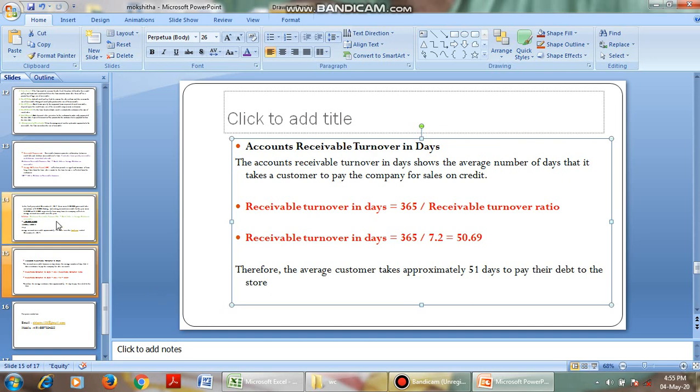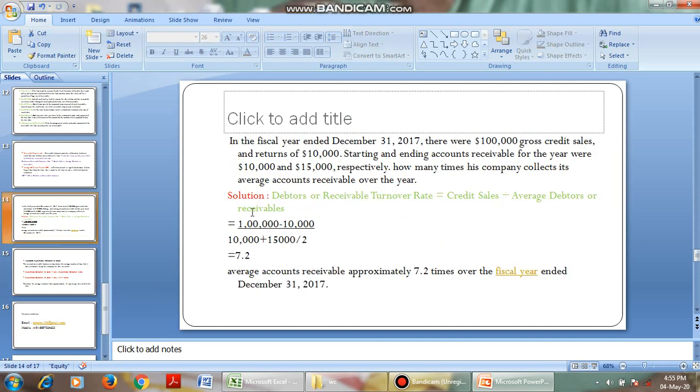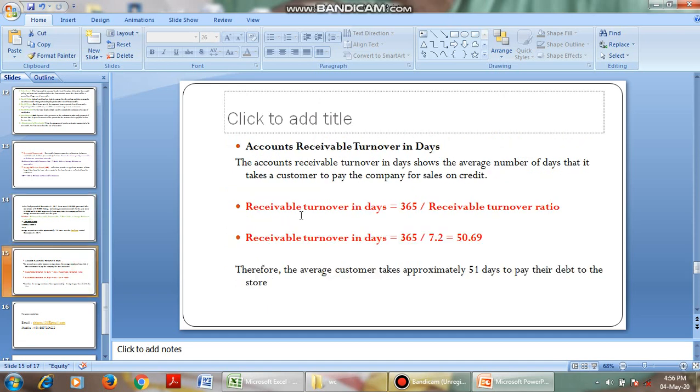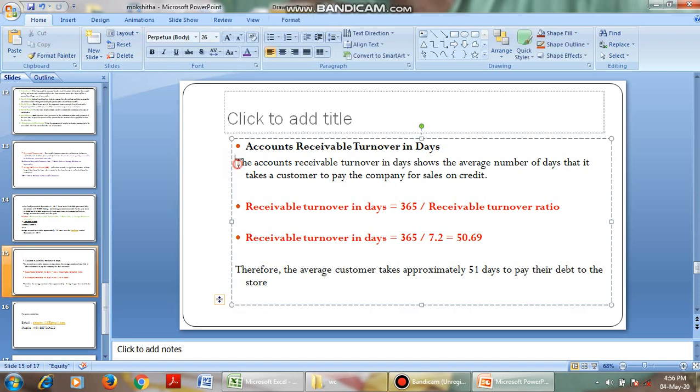Okay, this is the simple problem. Sales is 1 lakh, then credit sales, opening debtors, closing debtors, sales minus cash sales, opening plus closing debtors by 2, and 7.2 is the rate. Then the accounts receivable turnover in days shows the average number of days that the customer takes to pay back the company.